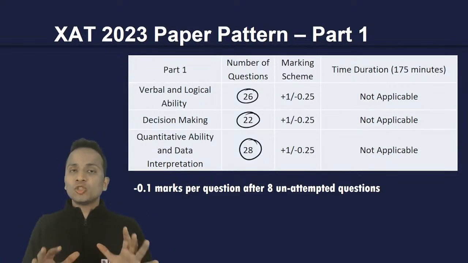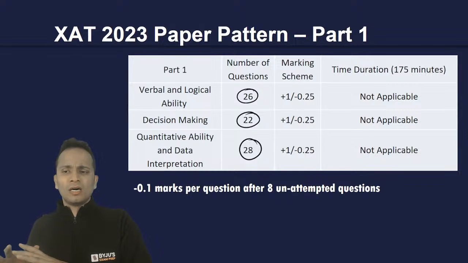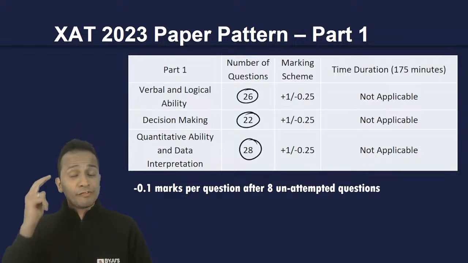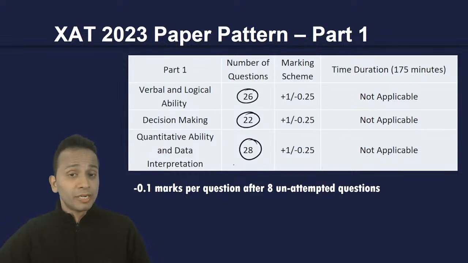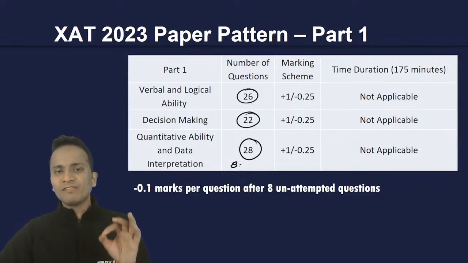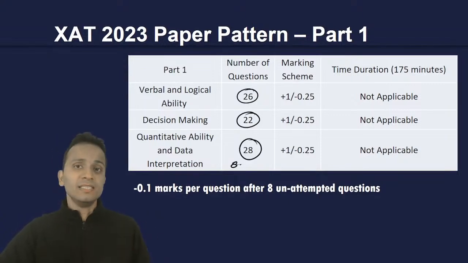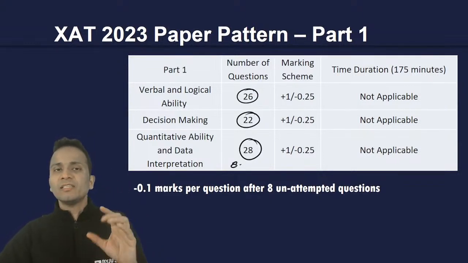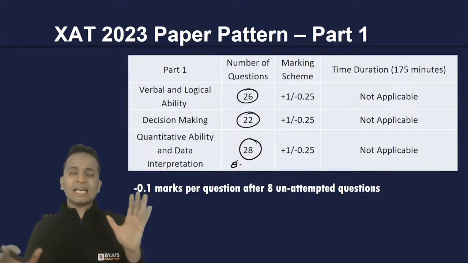Now, my advice to all of you is please do not care about the cutoffs right now, because cutoffs in terms of marks totally depend upon the level of difficulty of the examination. So if you have in mind, let's say, that the cutoff for the quantitative and data interpretation section was 8 marks last year, then in case the paper is easy and you want to reach this number, after reaching, let's say, 9 to 10 questions correct, you will relax, and that will not be good for you.